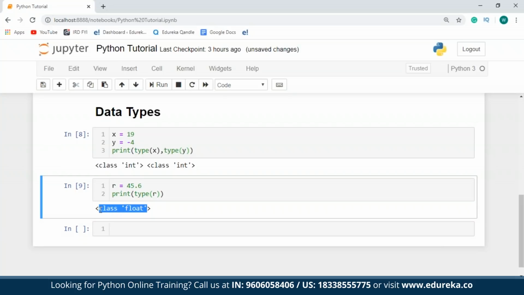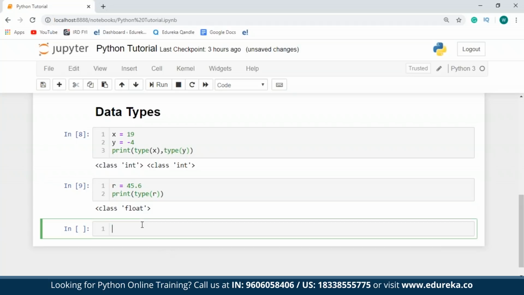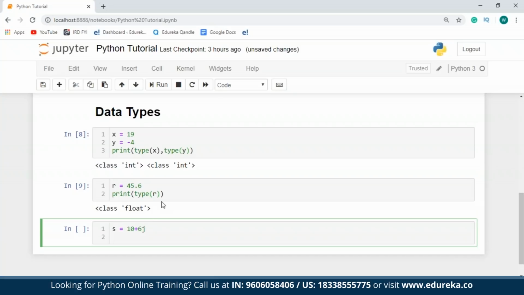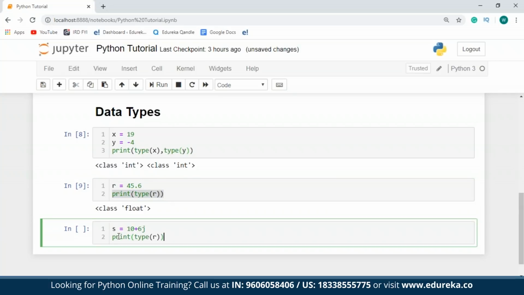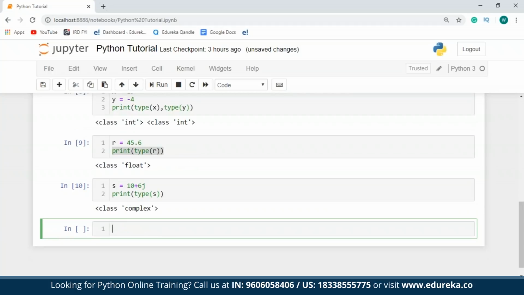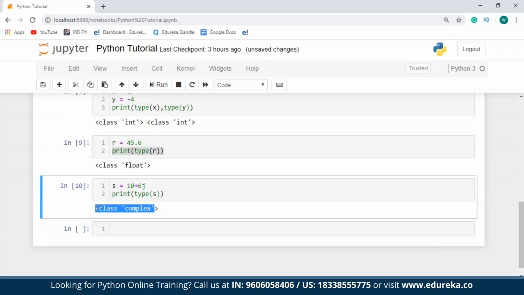Complex numbers are used to represent imaginary values. Imaginary values are denoted by j at the end of the number. Say for example, I'll take a variable s and I'll assign a value to this as 10 plus 6j. And then I'll just print out the type of it. Let me just copy the statement, and instead of r, I'll say s. As you can see over here, it has returned that this is a complex number.